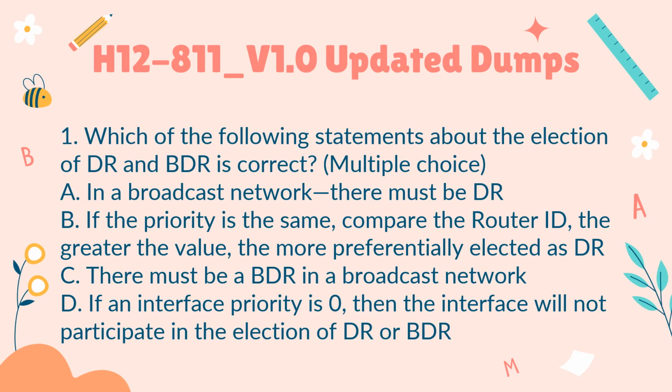1. Which of the following statements about the election of DR and BDR is correct? Multiple choice. A. In a broadcast network, there must be DR. B. If the priority is the same, compare the router ID. The greater the value, the more preferentially elected as DR. C. There must be a BDR in a broadcast network. D. If an interface priority is 0, then the interface will not participate in the election of DR or BDR.